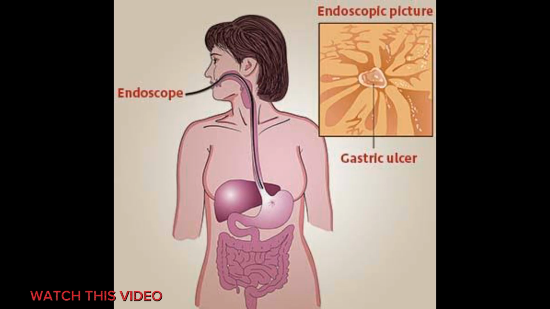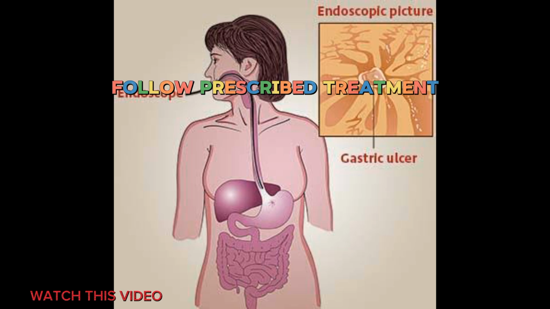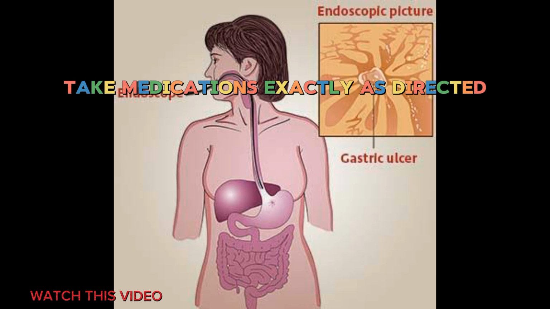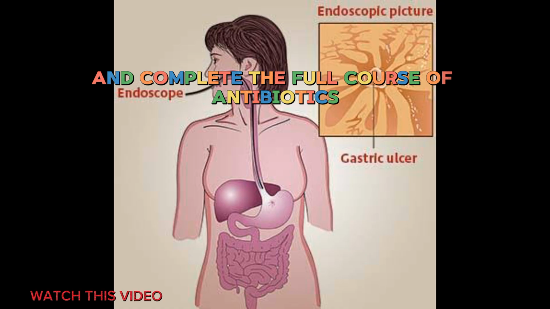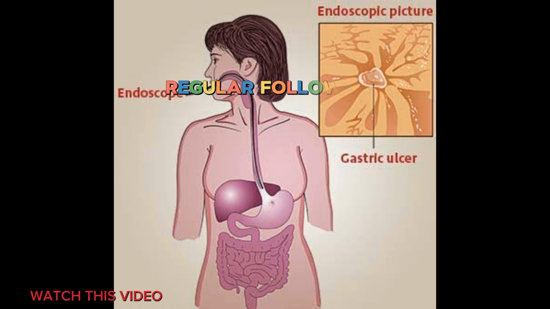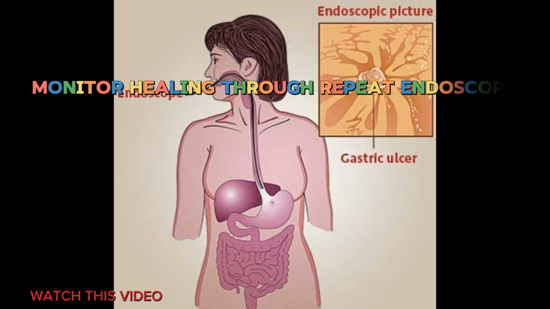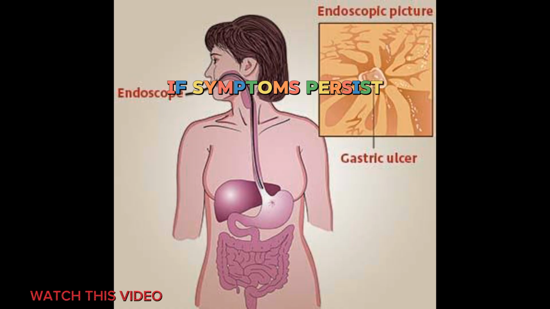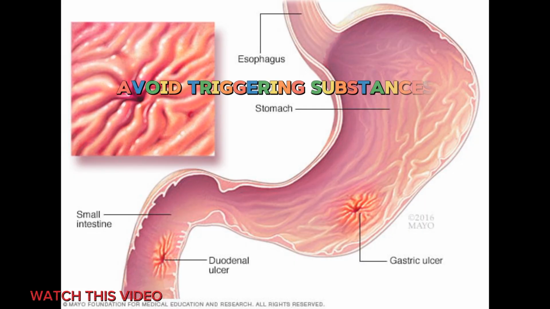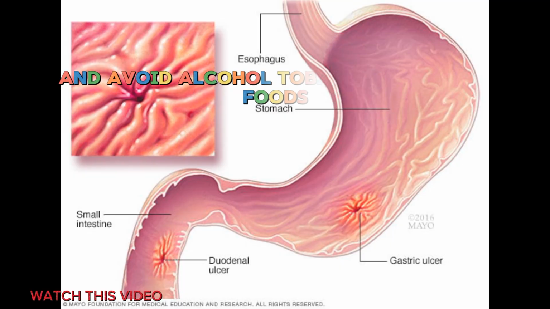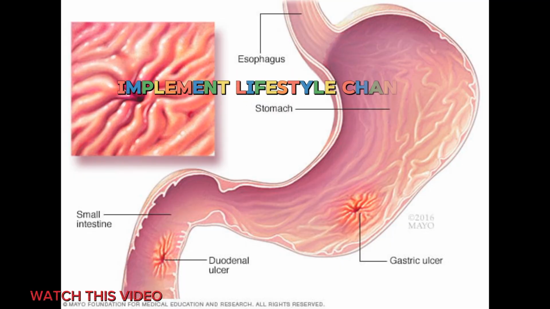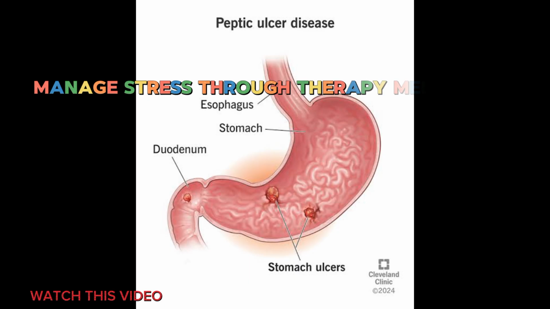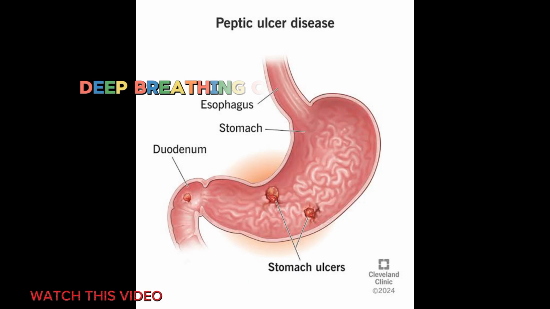Managing ulcers. Follow prescribed treatment, take medications exactly as directed and complete the full course of antibiotics. Regular follow-ups, monitor healing through repeat endoscopy if symptoms persist. Avoid triggering substances, stop using NSAIDs if possible, and avoid alcohol, tobacco, and spicy foods. Implement lifestyle changes, manage stress through therapy, meditation, deep breathing, or regular exercise.